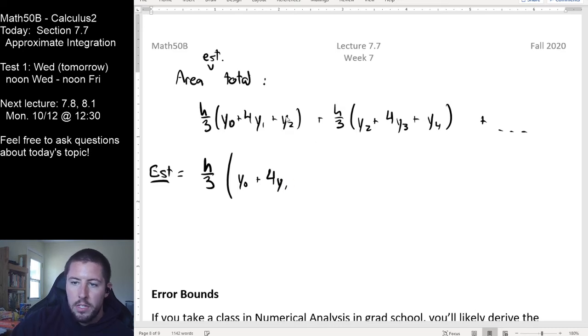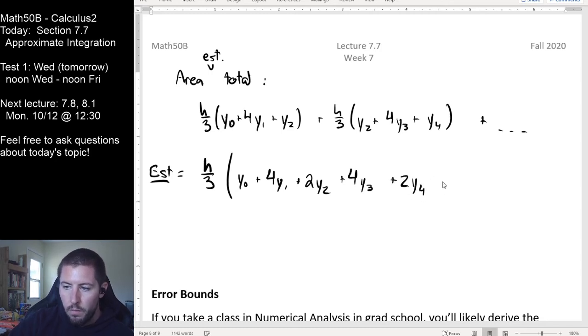Now notice, there's going to be a Y2 as the upper bound and then a single Y2 as the lower bound, so we're going to get two Y2's. Looks like we're going to get four Y3's. Again, this Y4 here is going to be buddied up with the first Y4 that's over here. And so we're going to get this pattern.